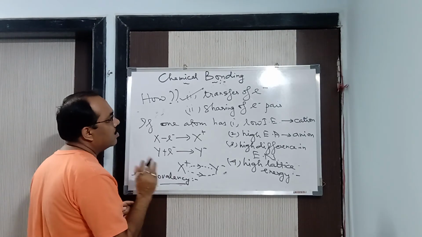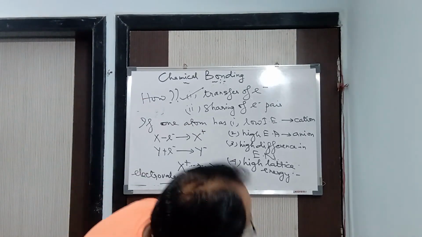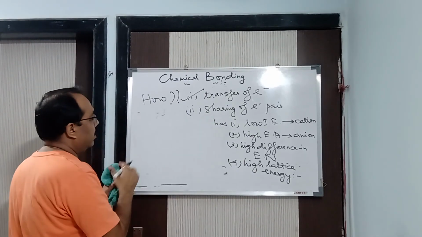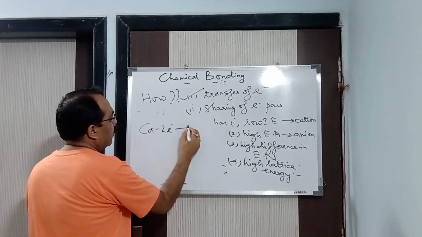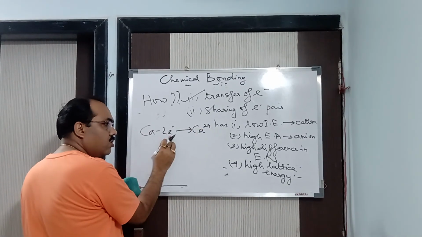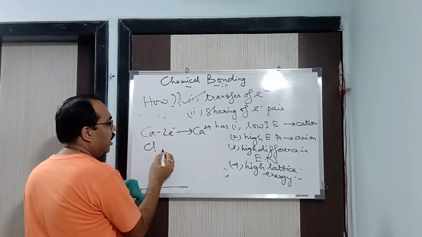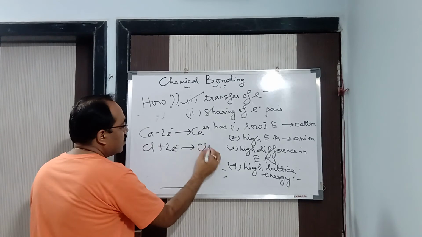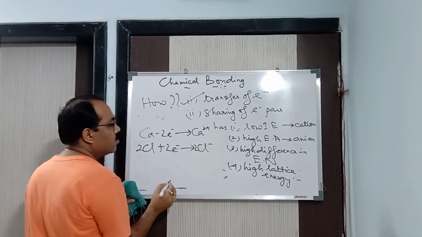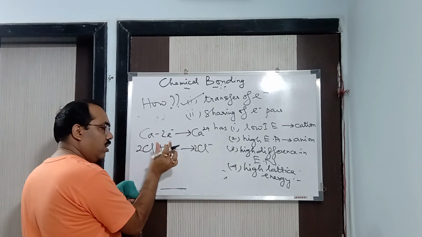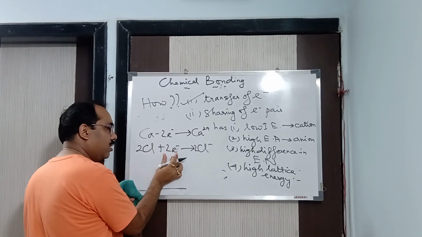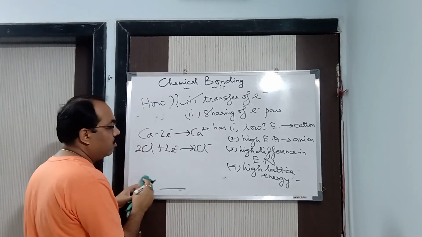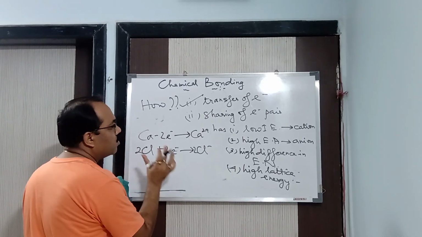For example, if we take calcium, Ca minus 2e minus forms Ca2 plus. So here the electrovalency is 2, as it is losing 2 electrons. Similarly, let us say it forms calcium chloride. Chlorine gains electrons to form Cl minus: 2Cl plus 2e minus gives 2Cl minus. It is gaining 2 electrons, so here also the electrovalency is 2. In this way, the number of electrons lost or gained for the formation of a stable ionic compound is known as electrovalency.